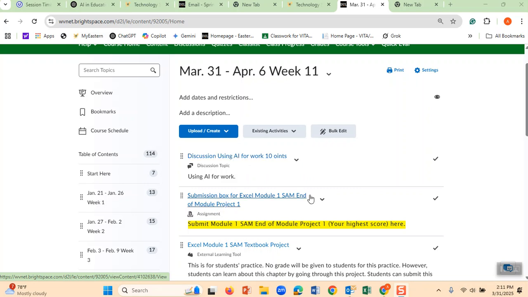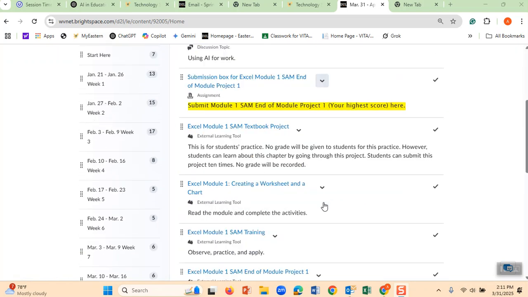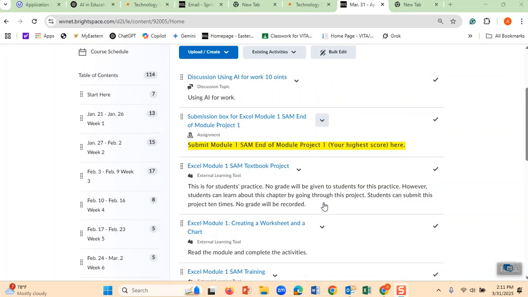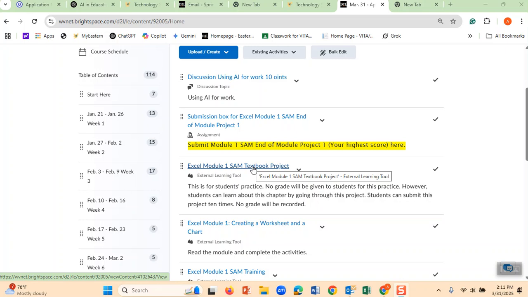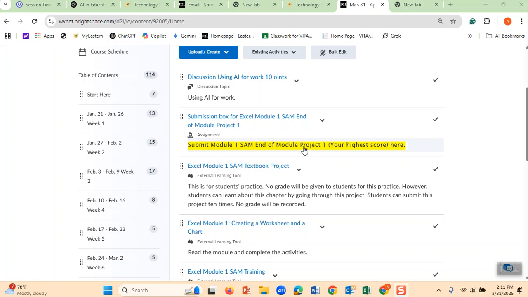And also, this week, the projects are exactly the same. One of the projects is the SAM textbook project. You know what it is. As you know, it grades you. And you can submit it 10 times. But after the final one that you submitted, please submit that one here as well. That way, the one that has your highest score, the final one, you submit it here.